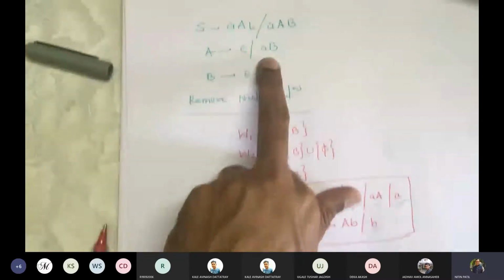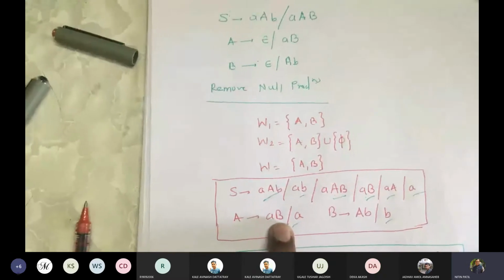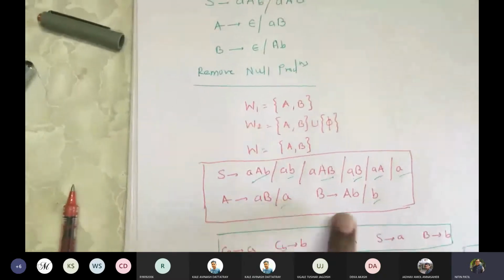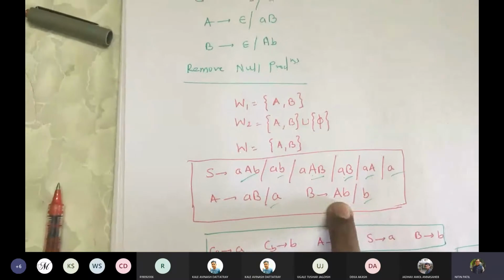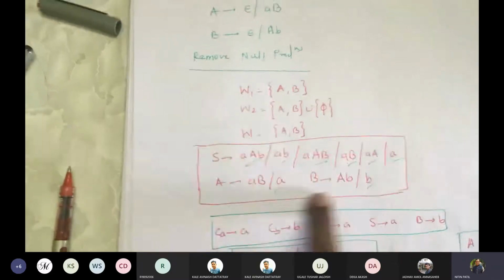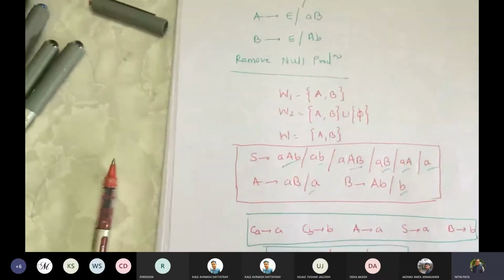Similarly for A, we had A gives AB. We have to remove this null production, so we got AB. If I replace B by epsilon, then I get A. Same case for B, B gives AB. A to be epsilon, then we get B. So this is now the new production set that I have to consider to convert